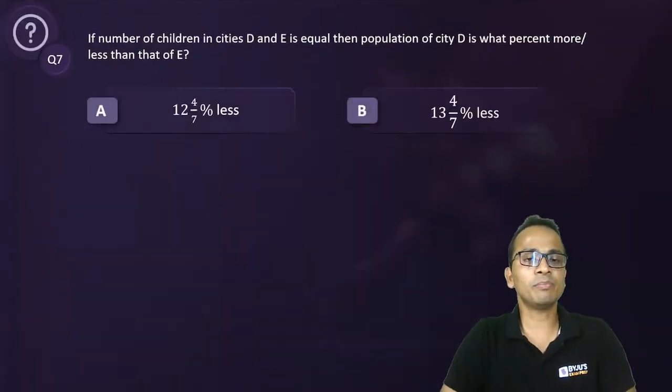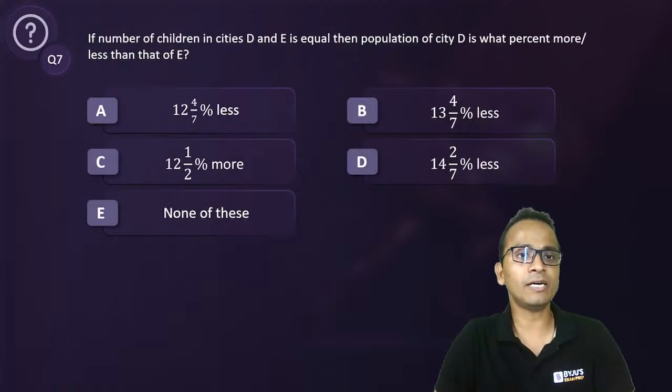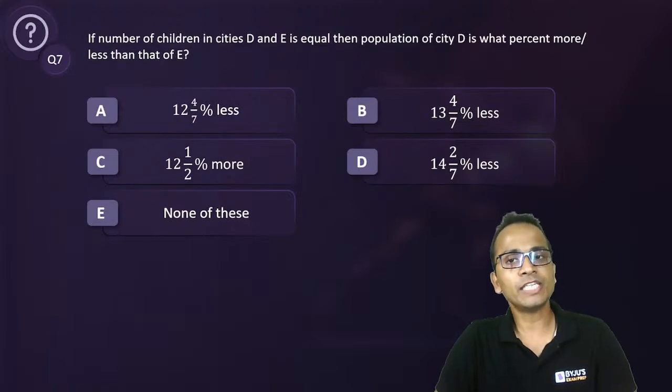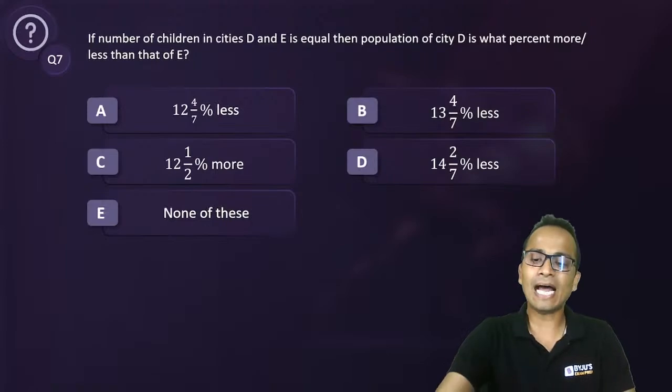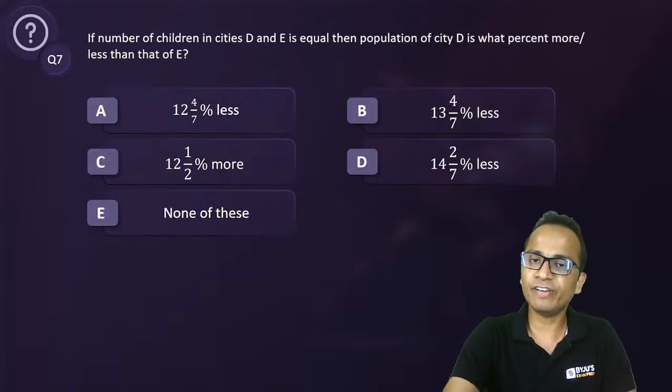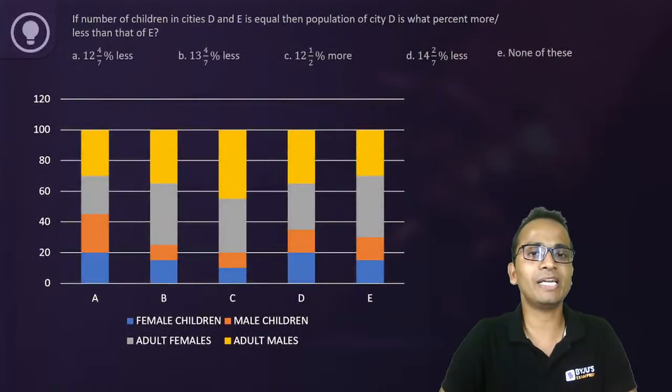Yes. Question number 7 on your screen related to the same data. If the number of children in cities D and E is equal, then the population of city D is what percentage more or less than that of E? A very simple question. Please don't commit any mistake.